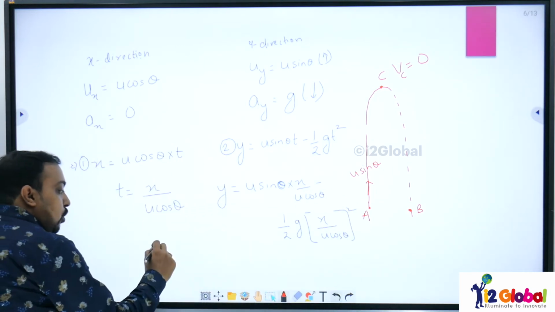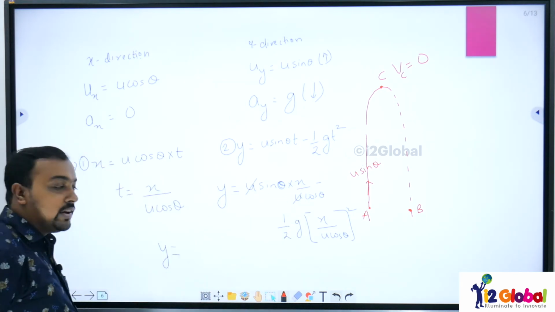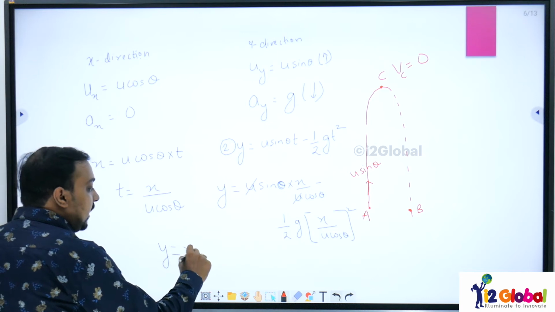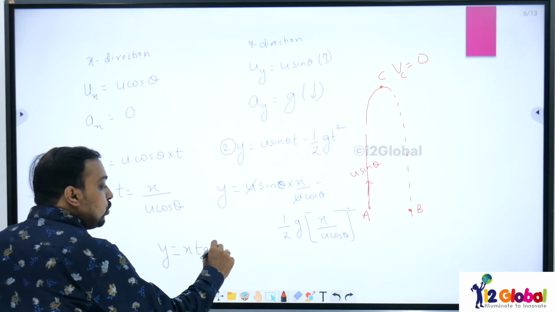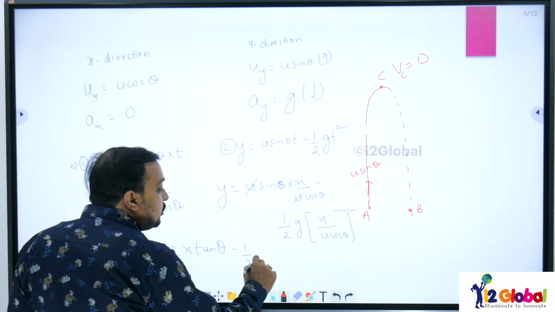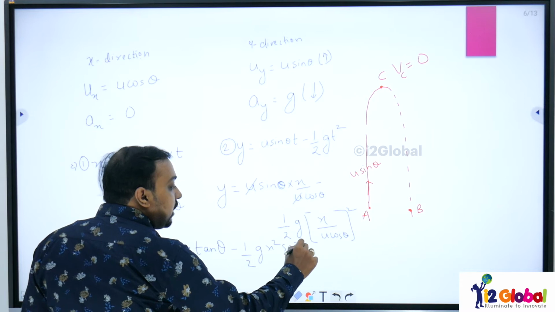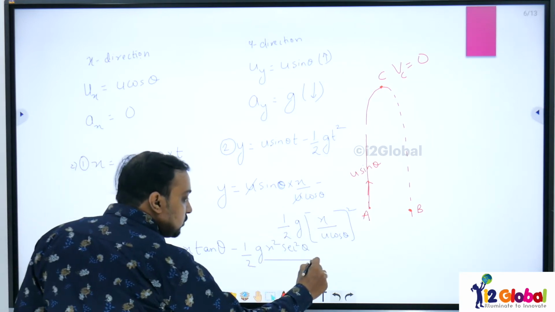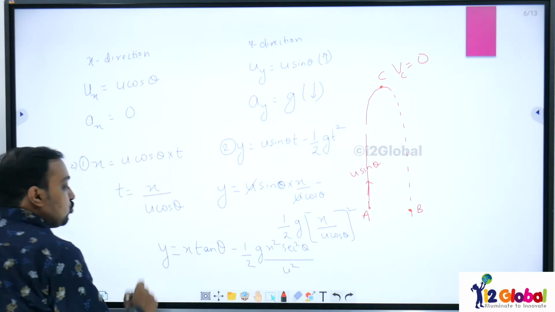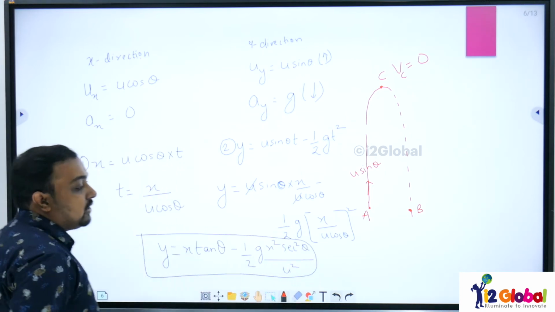If I solve this, initial velocity u and u will get cancelled out. I will get y equals x tan theta minus half into g into x square sec square theta divided by u square, since 1 upon cos square theta is sec square theta. So this would be our equation of trajectory.